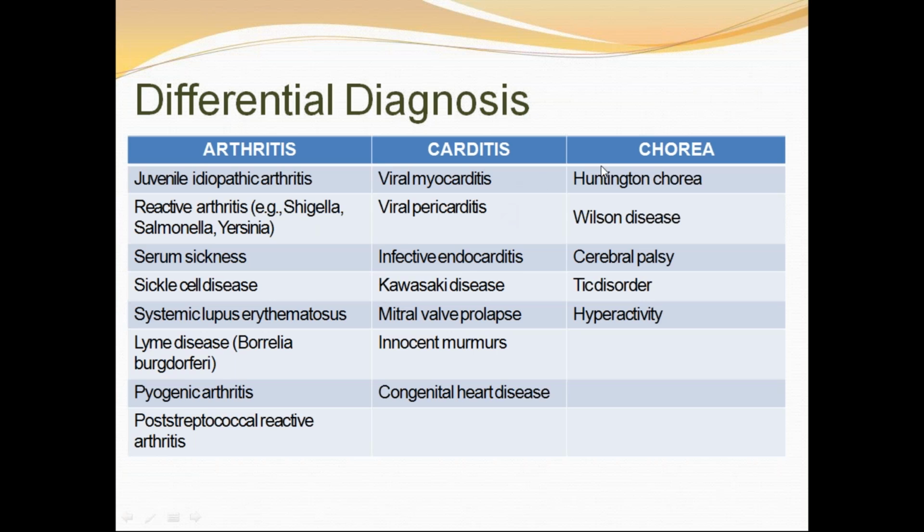Carditis can be seen in viral myocarditis, pericarditis, infective endocarditis, Kawasaki disease, mitral valve prolapse, innocent murmurs, and congenital heart disease. Chorea can be seen in Huntington's chorea, Wilson's disease, cerebral palsy, tic disorder, and hyperactivity.